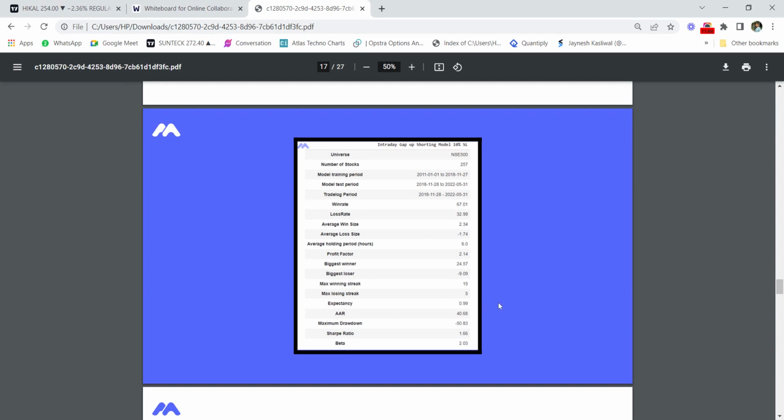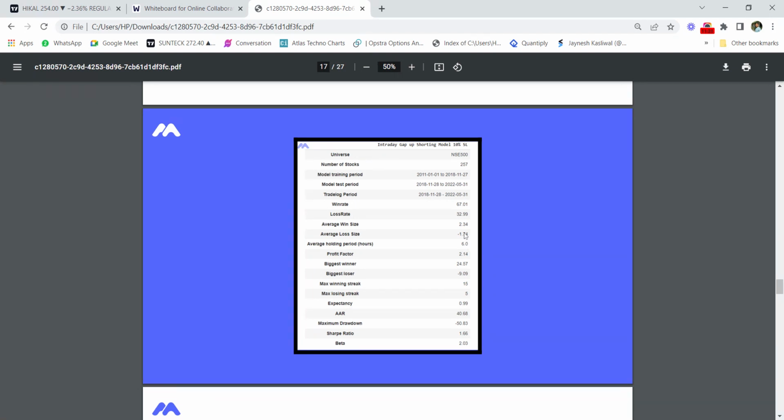Now the biggest winner in a single day. These statistics mean the gain or loss in terms of thousands. The biggest loser was 9,000 rupees lost in a single day, and the biggest winner was 24,000 made in a single day. You will see the average holding duration is only 6 hours, and this is intraday trading. So we exit the strategy at around 3:15 to 3:20 p.m.